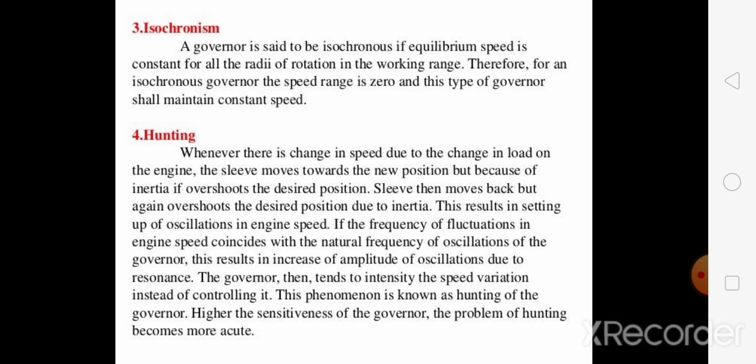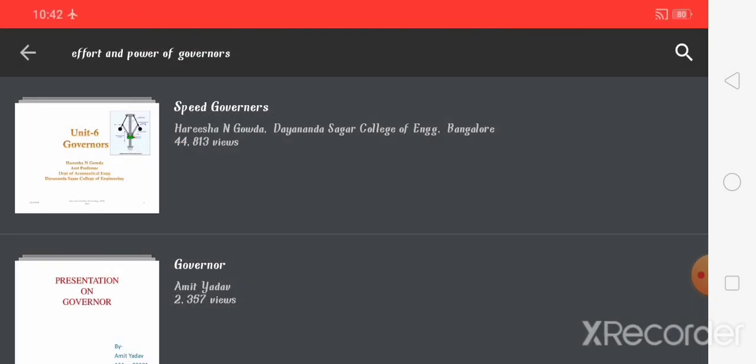If the frequency of fluctuation in the engine coincides with the natural frequency of oscillation of the governor, there will be an increase in the amplitude of oscillation due to resonance. This phenomenon is known as hunting of the engine, and it is seen more acutely when the governor has higher sensitiveness.